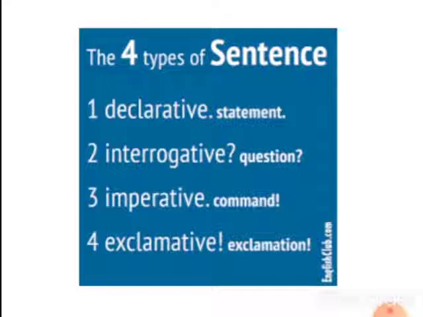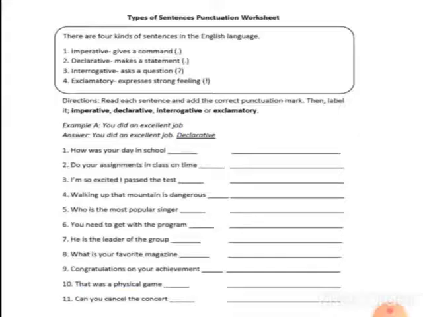Imperative is used whenever we give any command, advice, or suggestion to anyone. And the fourth one is exclamatory, used to express our sudden feelings or emotions like joy, and it always ends with an exclamation mark.